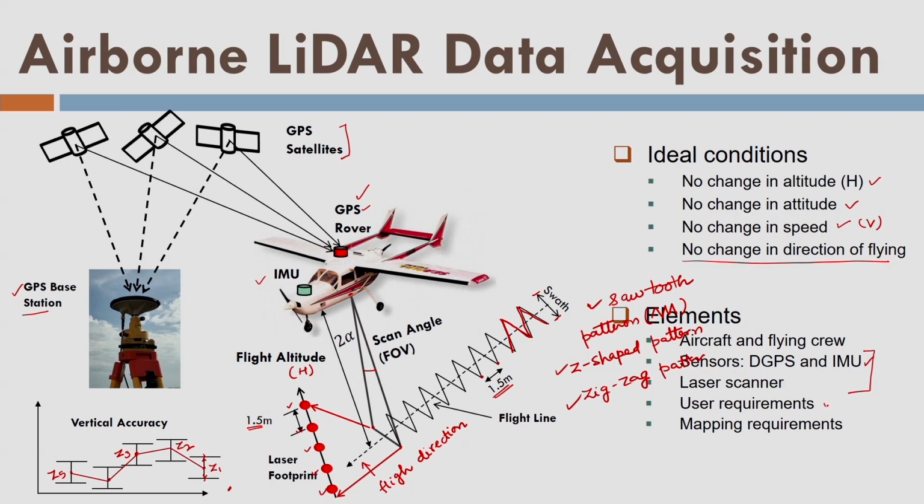The third thing is the user requirements. For example, if you are a user of the LiDAR data and you have hired some agency to acquire the airborne data, you will definitely ask for a certain quality of the data, and those qualities are called the user requirements. At the same time, there are some mapping agencies, for example, Survey of India or United States Geological Survey in the USA.